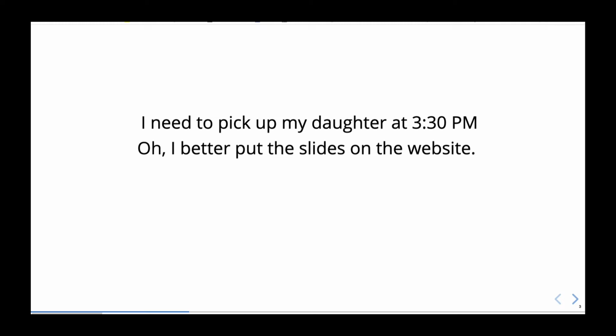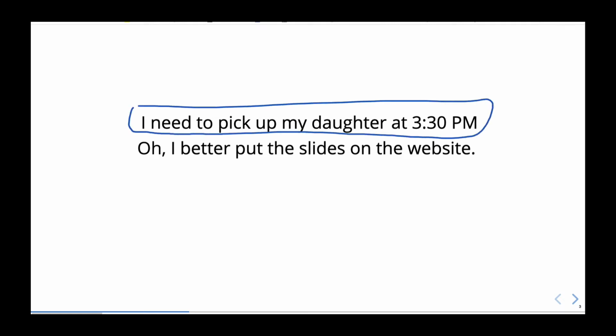Now, for the purposes of this course, even though this is a good transition in thought, we are not going to think of this as a particularly good example of reasoning. And why is that? Well, the reason is this first thought, that I need to pick up my daughter at 3 p.m., doesn't seem to provide good evidence or a good reason to believe this second thought, that I have to put the slides up on the website. Now let's contrast this example with the following examples.